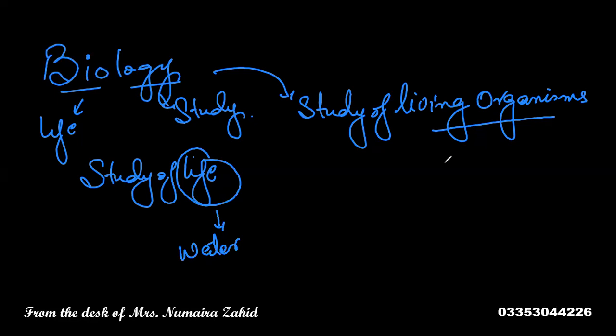Okay. So when we talk about biology, biology has three main divisions. What are these three main divisions? First, let's find out there are three main categories of living organisms. What are the three main categories of living organisms?